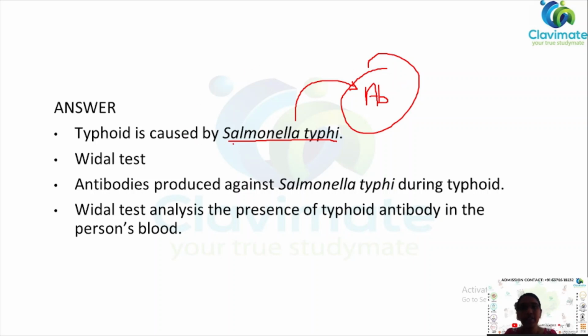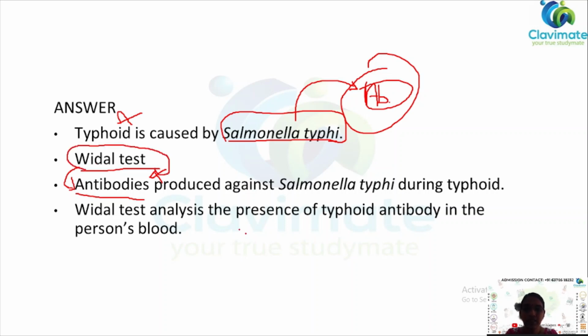Using this antibody production, there is a test called the Widal test. This test measures the antibodies produced in the body against Salmonella typhi. If antibodies are present, the person has typhoid. If the antibodies are not present, there is no typhoid. That's how the Widal test works.